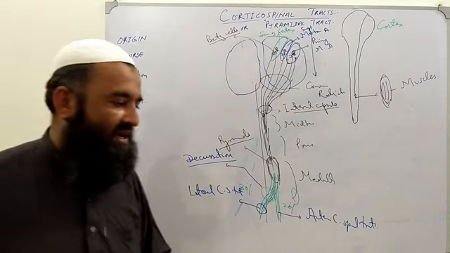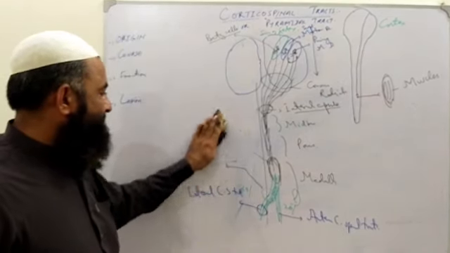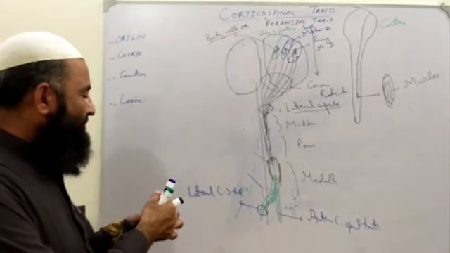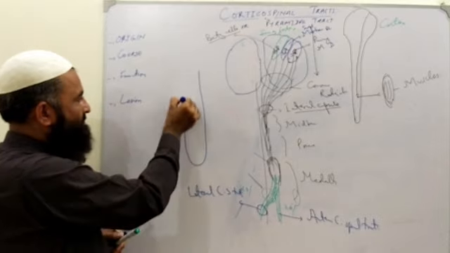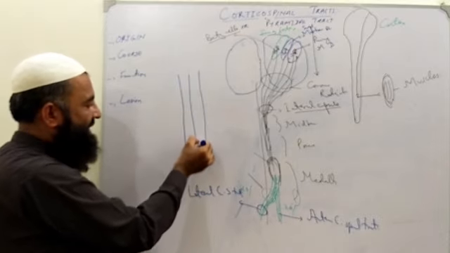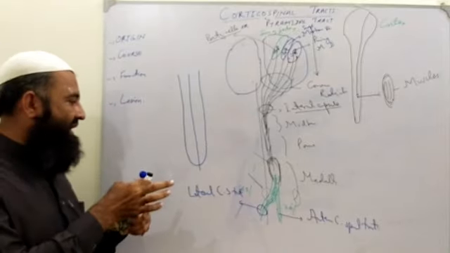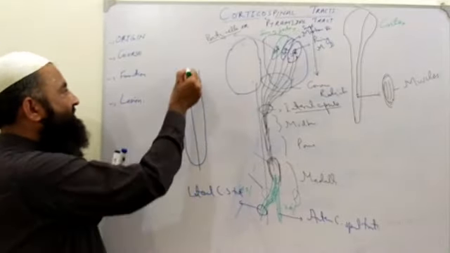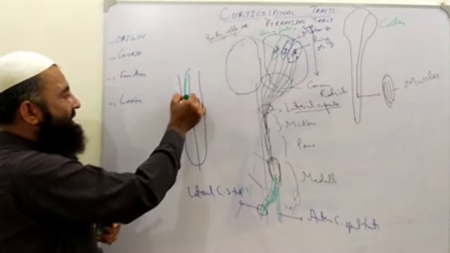Okay, what does it do in the spinal cord? Now, if we draw a spinal cord here, this is its midline. The majority of the tract comes on that side. This is the crossed fiber, originating from here. It is the lateral corticospinal tract.